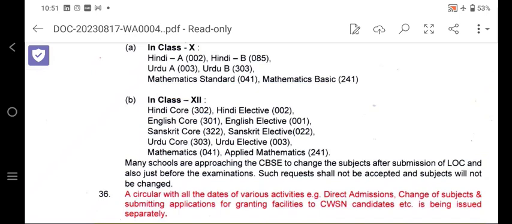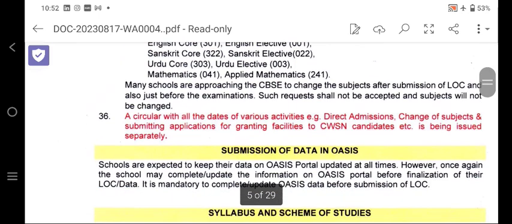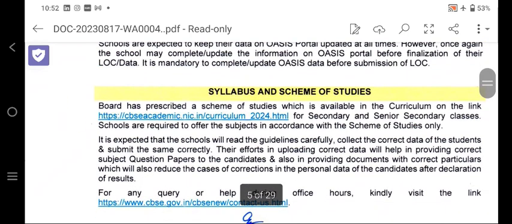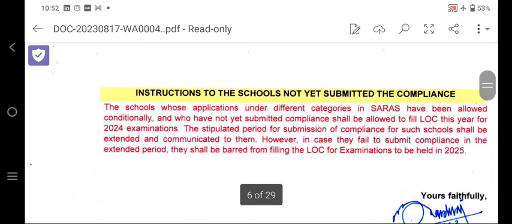English core and English elective are both different. Sanskrit core and Sanskrit elective are both different. Urdu core and Urdu elective are both different. And mathematics 041 and applied mathematics are both different. So you should go through that according to the scheme of studies. A circular with all the dates of the activities has already been shared by the CBSE. Submission of the data, the dates, the syllabus and the scheme of studies have already been finalized and given. So you should know about the scheme of studies and all that.